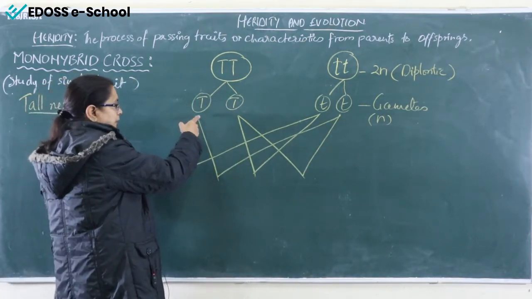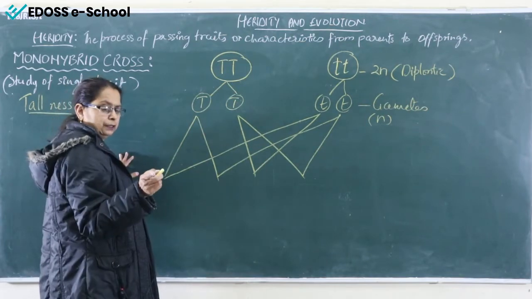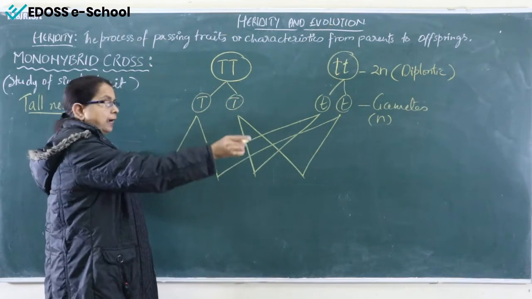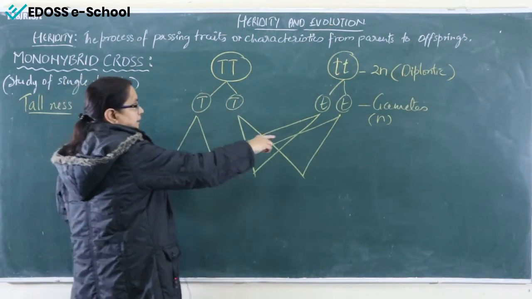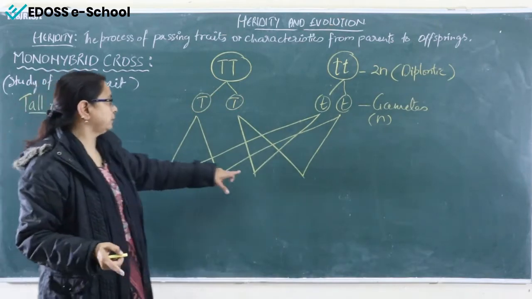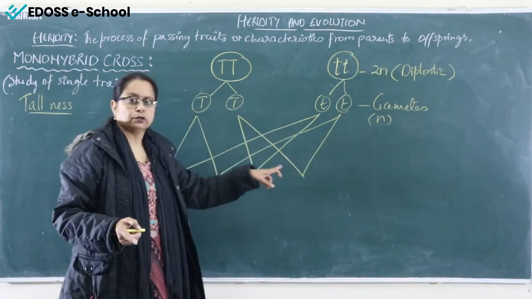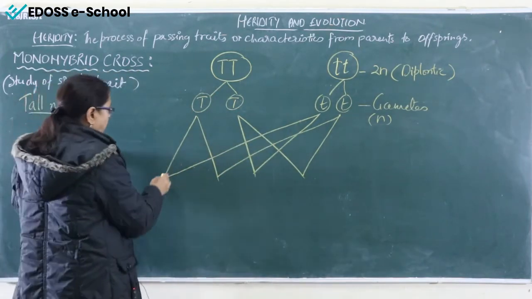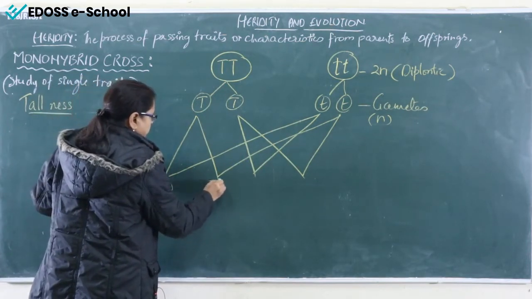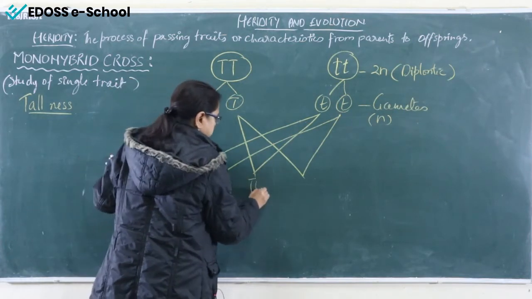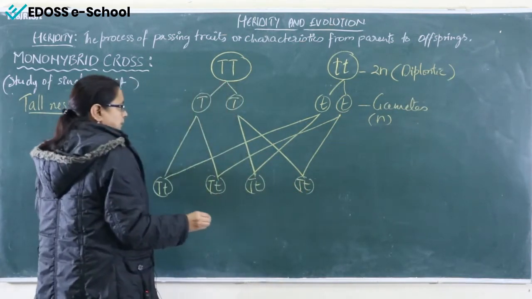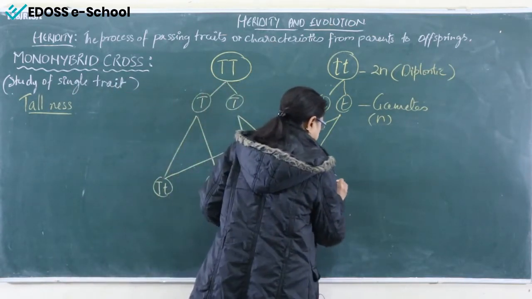In the first part we simply draw 2 lines from each gene, 1, 2, 3, 4, and on the other side small t joins alternately 1, 3 and 2 and 4. And what combinations does it form? This is called the F1 generation.